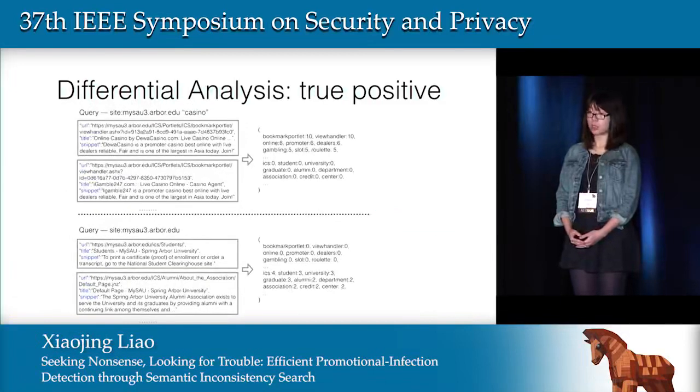But the true positive is quite different. When you search casino on the University of Arbor, the terms of the search results are gambling, slot machine, etc., which are quite different from the original site's terms of students, educations, graduations. So the cosine distance is large. In this way, we suppress false positives with the large cosine distance.